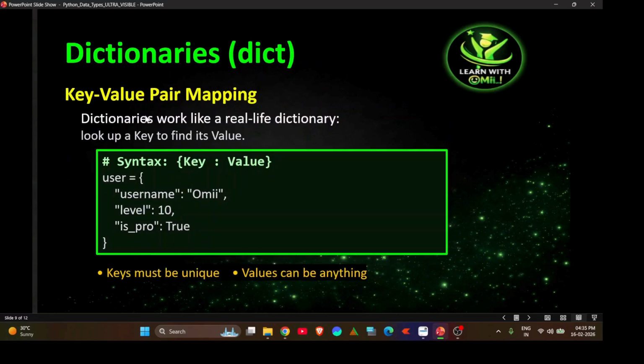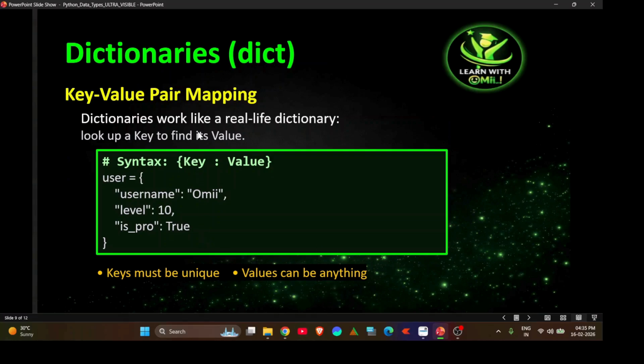Next, coming to dictionaries. We can call it dict. A dictionary stores data in a key-value format. If you look at the syntax here, it is clearly shown that each item is stored under a key and has its own value. And look here, the key must be unique and the value can be anything.